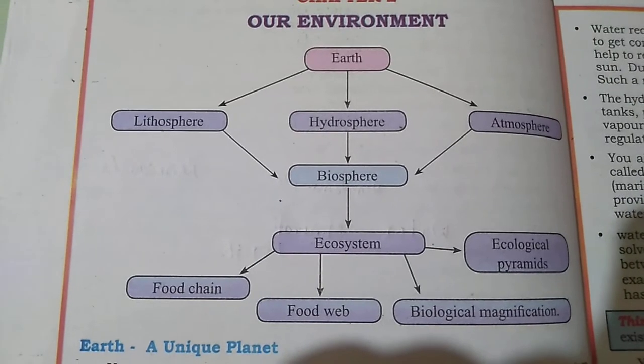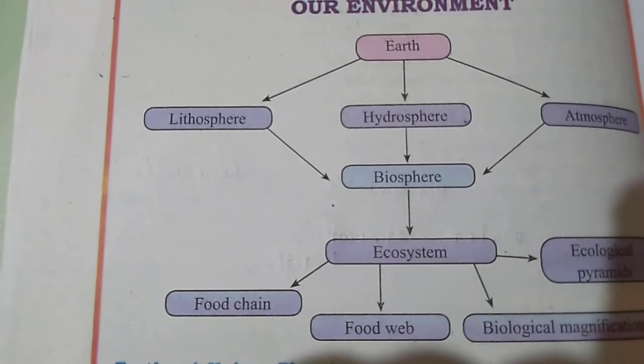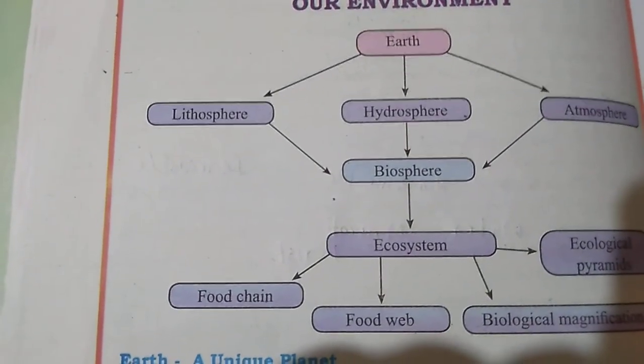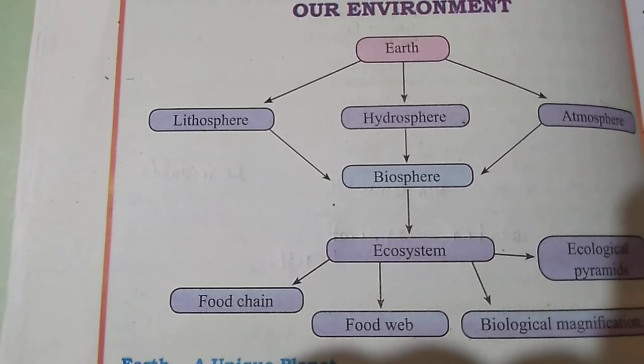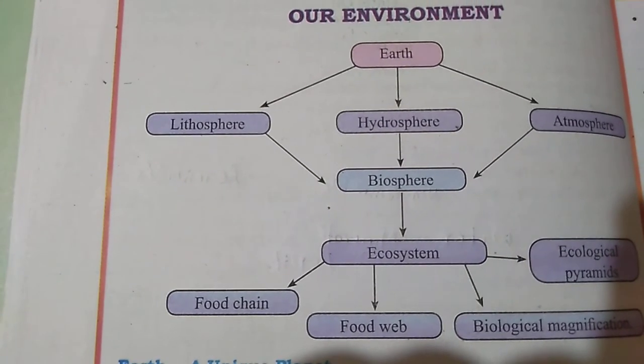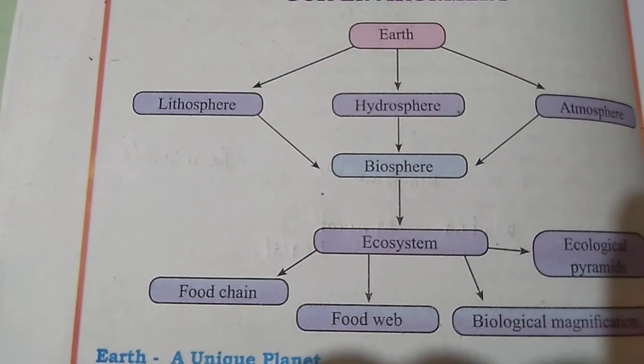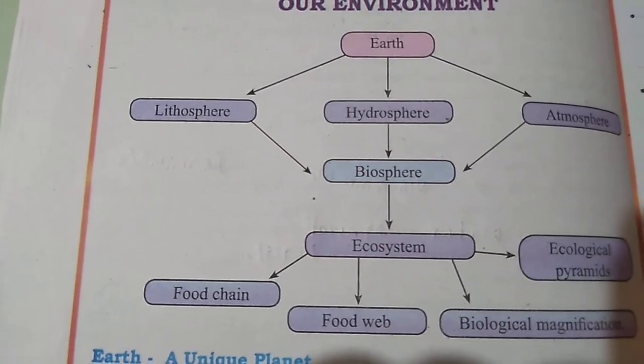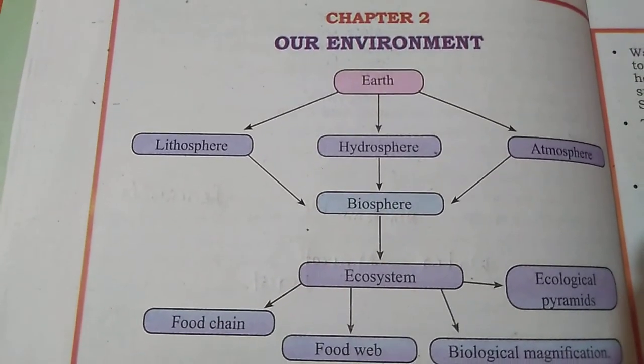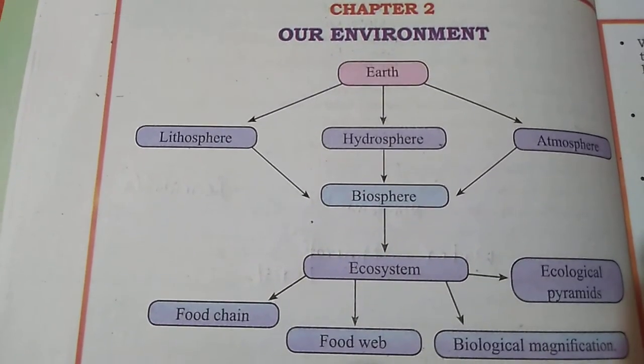All three included we call it a biosphere. Earth's three layers: lithosphere, hydrosphere, atmosphere. All three included you call it a biosphere. These layers are important for living life.